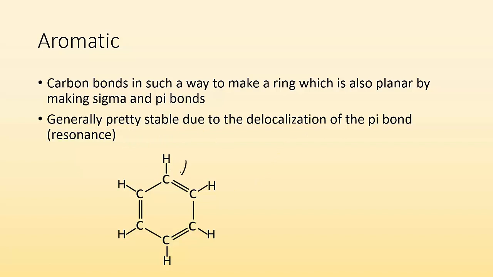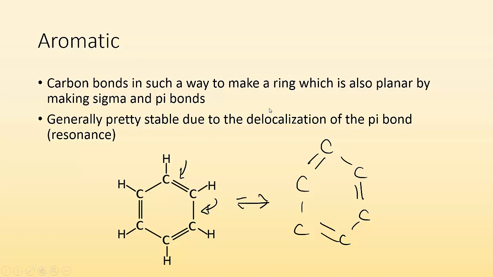So if you take a look here, you go, hey, why did the double bond happen there and not here? That's a great question, and it very well could. Whenever you can say that, what that means is you have resonance. I also have a structure where the double bonds occur at other places. So the double bonds would be here, here, and here. Which structure is better? They're both equally good. You have resonance.